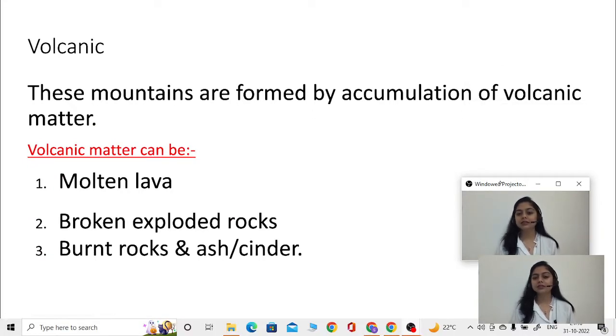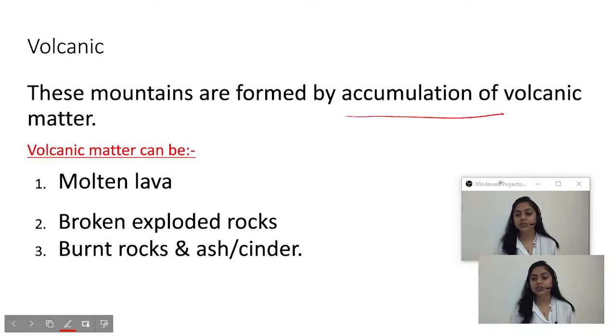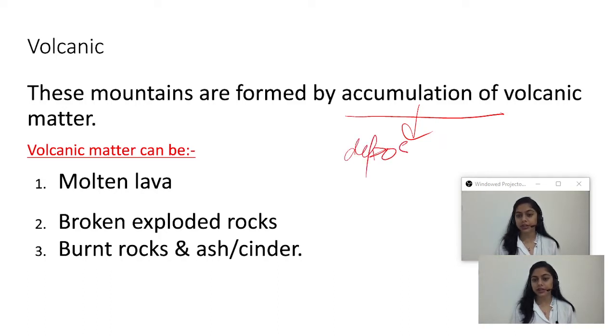These mountains are formed by the accumulation of volcanic matter. Now these words are important. Accumulation, what does it mean? Deposition. Deposition of what? Volcanic matter. Now, what is this volcanic matter? Important to understand. Volcanic matter can be anything: molten lava, broken exploded rocks, burnt rocks, and ash. We also call ash cinder.